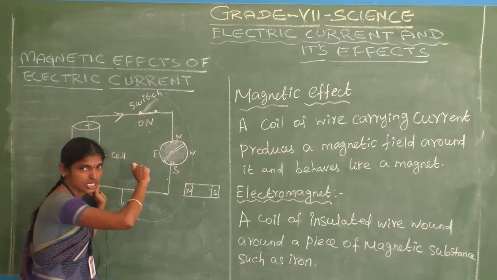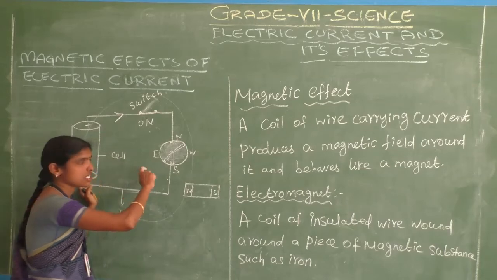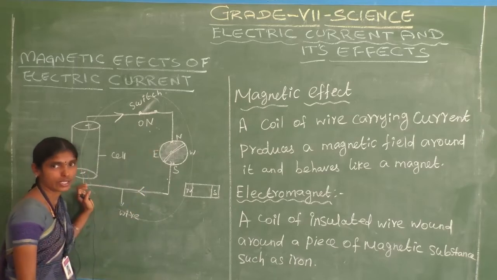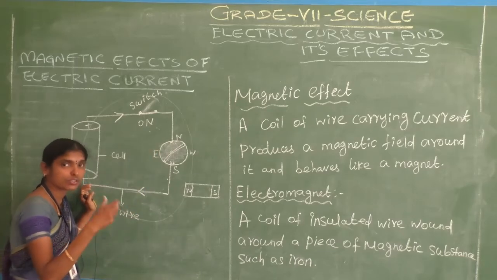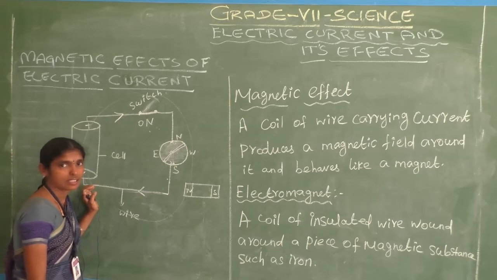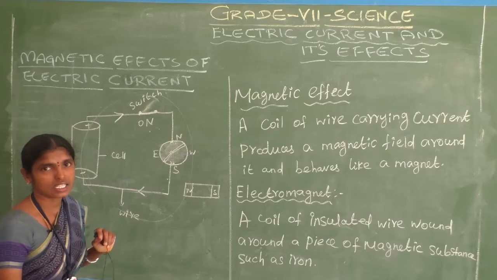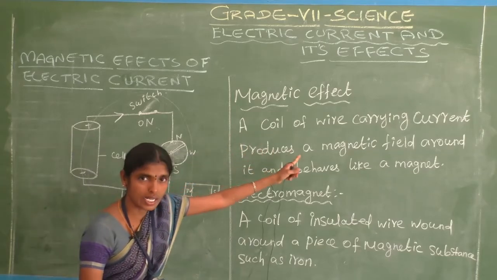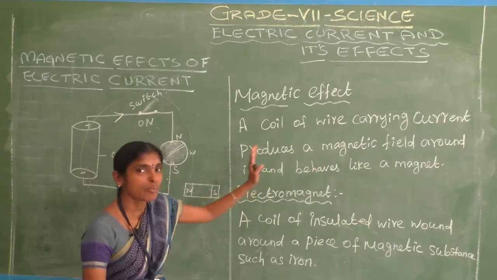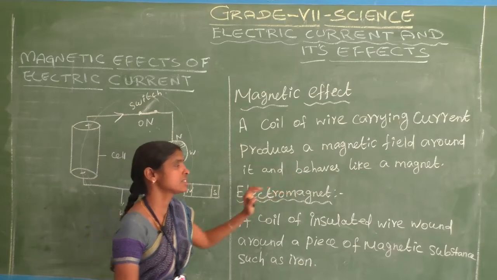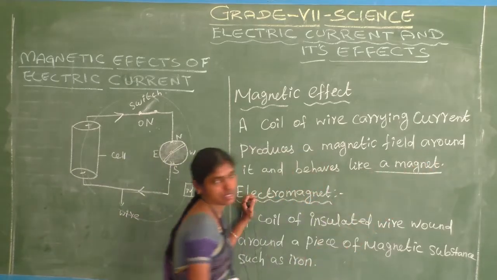So the electric current produces a magnetic field. Am I correct? This is the magnetic effect. What is meant by magnetic effect? A coil of wire carrying current produces a magnetic field around it and behaves like a magnet.